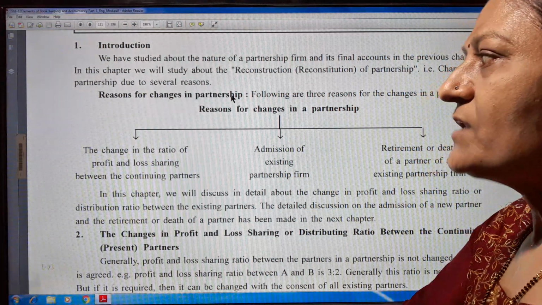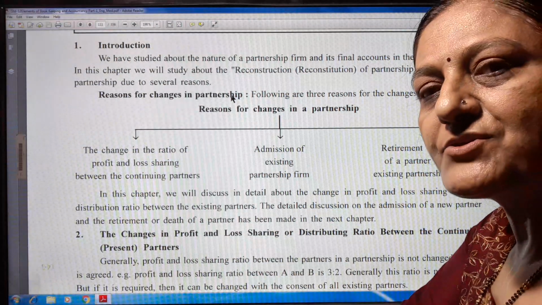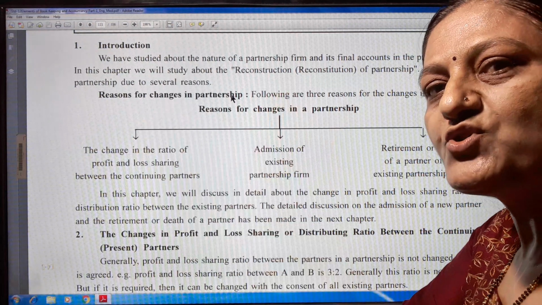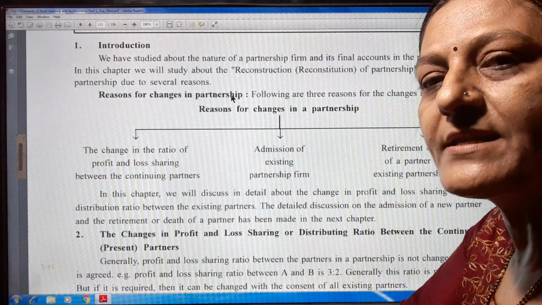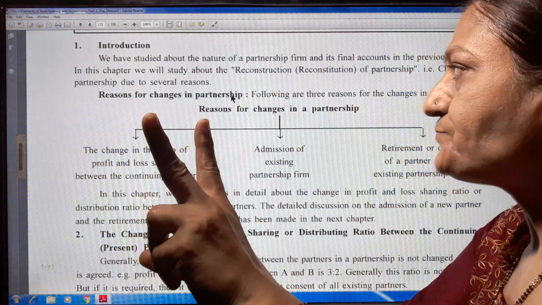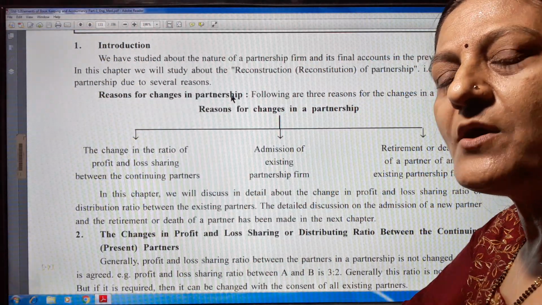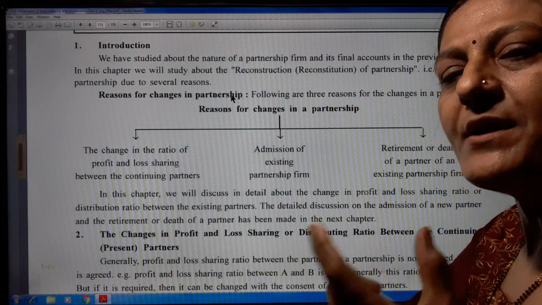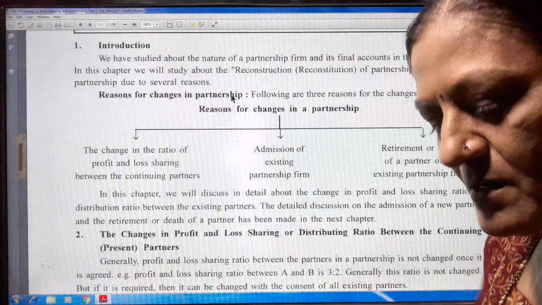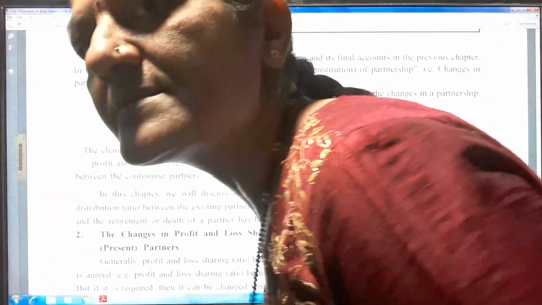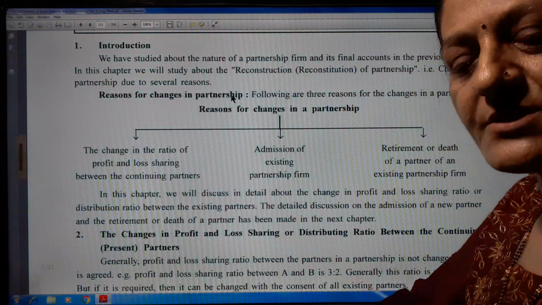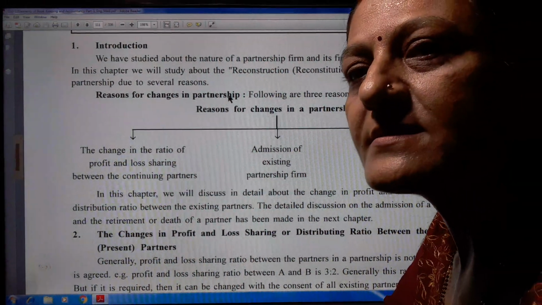First, existing partners want to change the profit and loss sharing ratio. Second, a new partner is admitted in the partnership firm. And third, retirement or death of an existing partner. At that time reconstruction of a partnership firm is necessary.